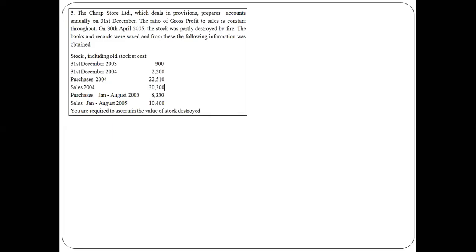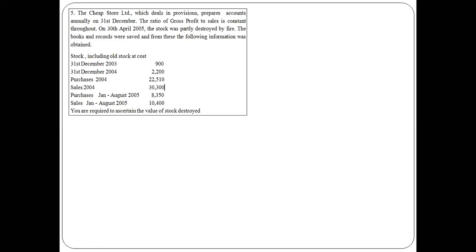When you read this question, most important is that you are not provided the information related to gross profit percentage. Bear in mind, only the statement that the ratio of gross profit to sales is constant throughout has been given. We have not been provided any information regarding the gross profit percentage. Then how to calculate it?